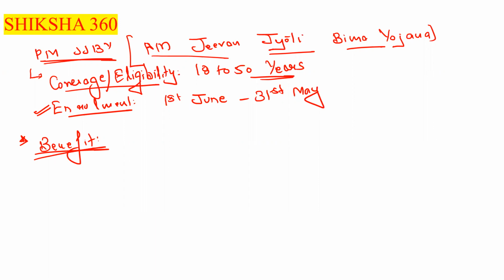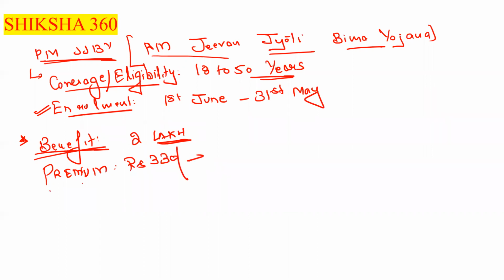So death due to any reason, how much amount is to be paid on the death of the person? That is rupees 2 lakh. Okay, next one is the premium. Premium here is to be rupees 330.